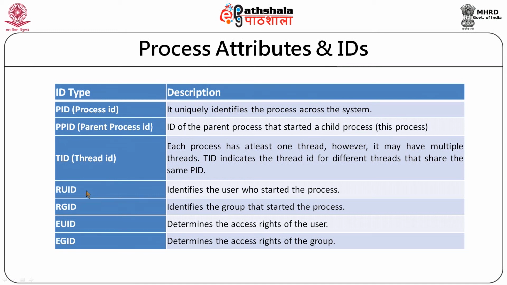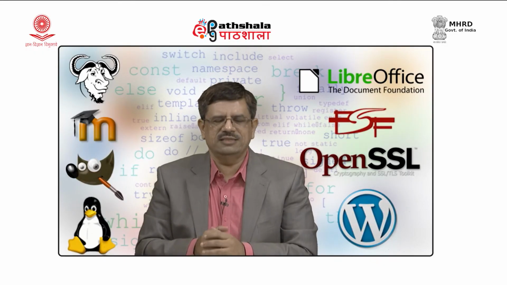Then there are some identifiers like the user who started the process, the group that started the process, access rights to that process for the user and access rights for the process to the group. So, these are certain attributes given to a process.